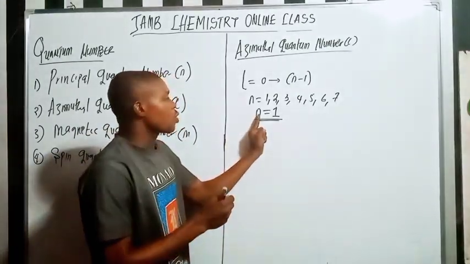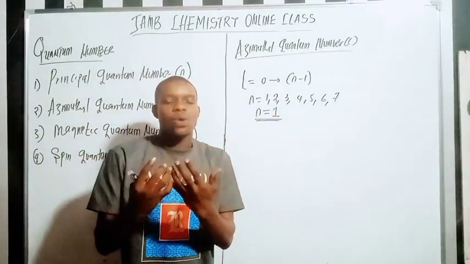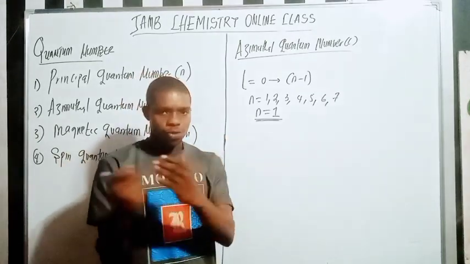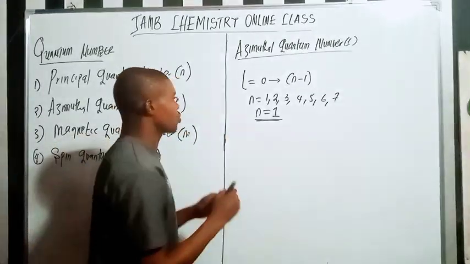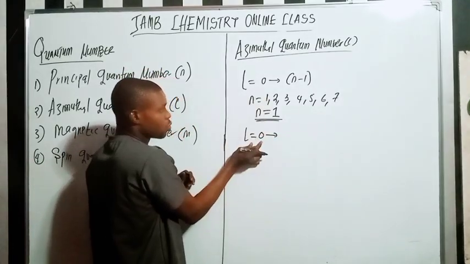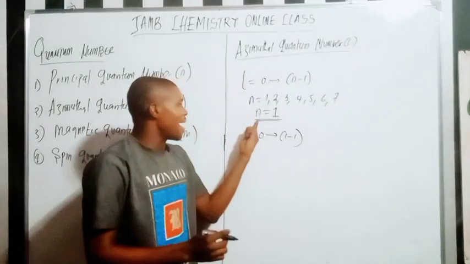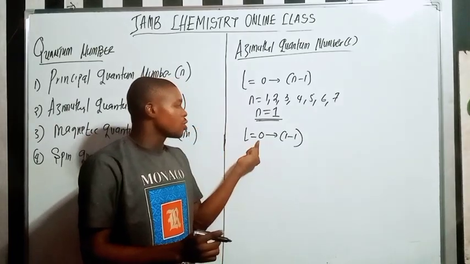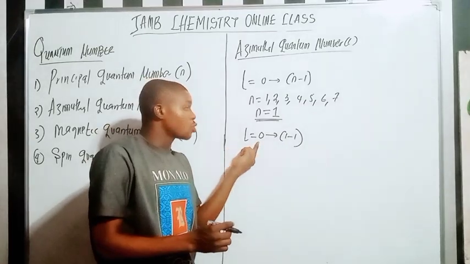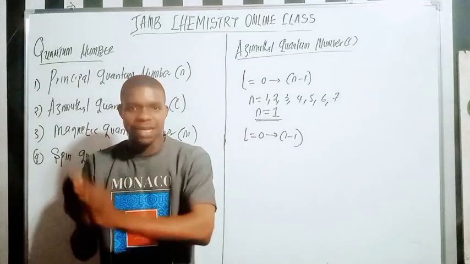If my principal quantum number is 1, which is the energy level, what are the orbitals? What are the azimuthal quantum numbers? It must start from 0 to 1 minus 1, and 1 minus 1 is equal to 0.